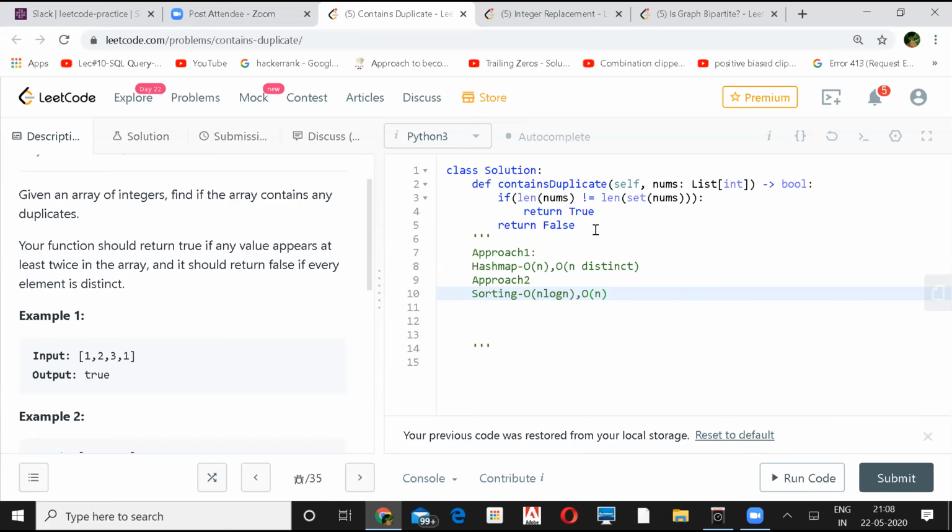In the case of a hash map, you can use a hash set also, right? Yes, an unordered set. Here hash map means some sort of a dictionary, which is hashing. Any of them, the runtime would be order of n.